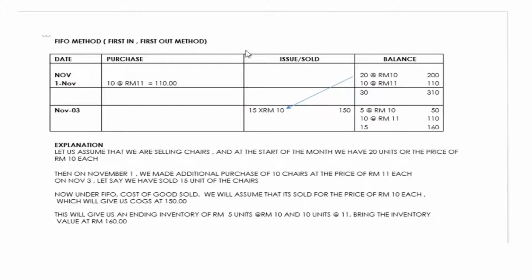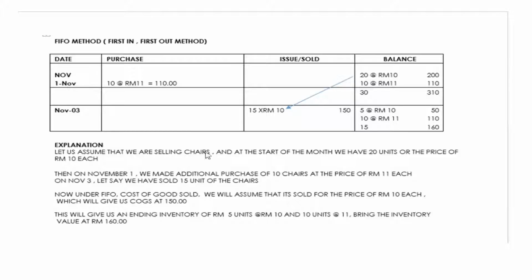Now let's put it in the ledger. FIFO method, first in, first out. On November 1, 10 units at $11, this is 110, and the balance here we have 20 at 10, which is 200, and 10 at 11, which is 110, and we get 30 units and 310 as the balance.